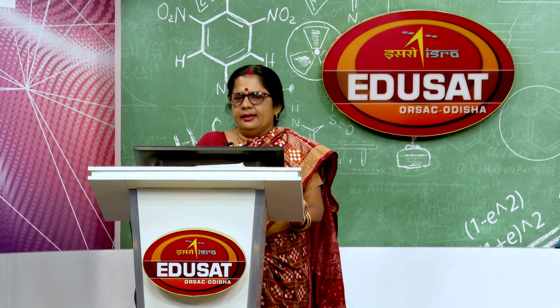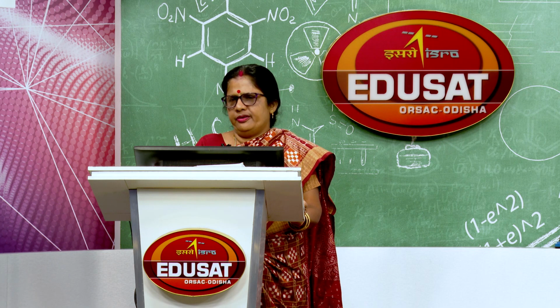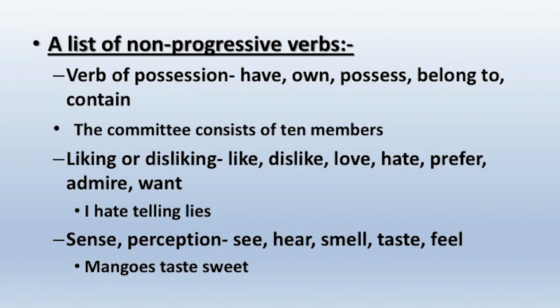There are also certain other non-progressive verbs, that means verbs which are usually not used in present progressive. Who are they? Verbs of possession like have, own, possess, belong to, contain. I have two brothers. I cannot say I am having two brothers. I have 10 sarees. I cannot say I am having 10 sarees. So, have, verb of possession, it is always used in simple present. Another example is there, the committee consists of 10 members.